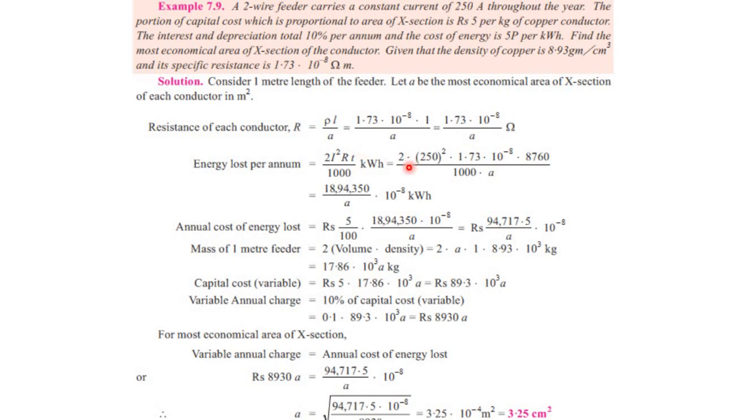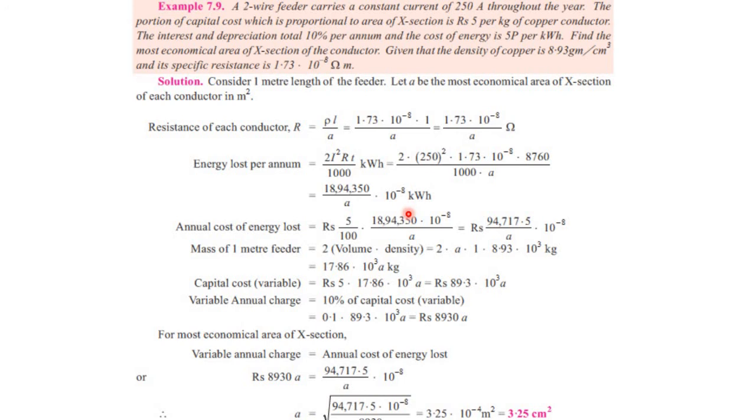So 2 into I square, current is 250 ampere, so 250 square into R, that was calculated here, 1.73 into 10 raised to the power minus 8 over A ohm into T, 8760, and 1000 is divided to take the calculation into kilowatt hour. So the resultant amount will become this total kilowatt hours of energy lost per annum.